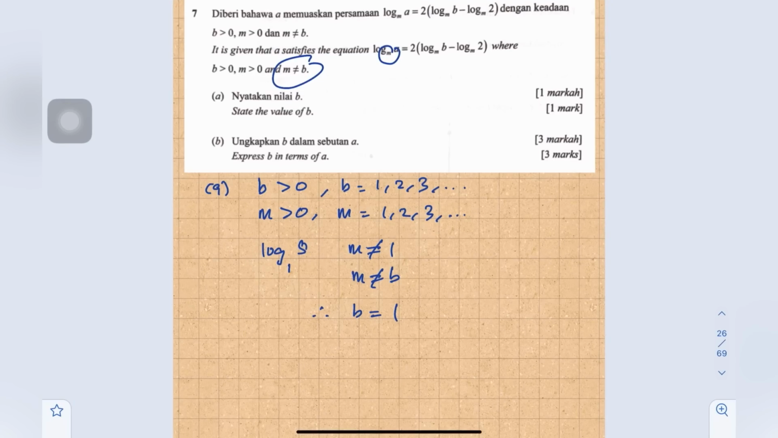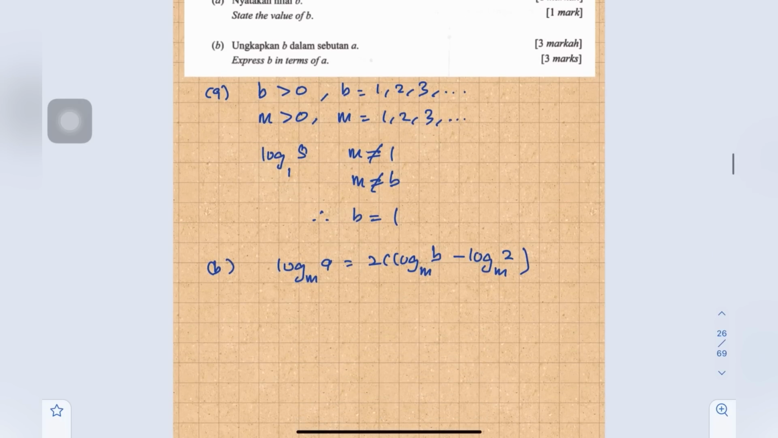(b) Express B in terms of A. Given here log A base M equals 2 log B base M minus log 2 base M. Then by using the laws of logarithm, this minus becomes divide, so log B over 2 base M. Then the 2 in front here we can move up by using the third law of logarithm, so this one is log B over 2 squared base M.